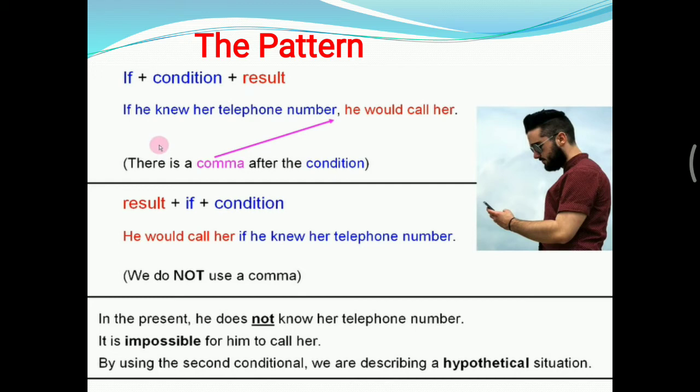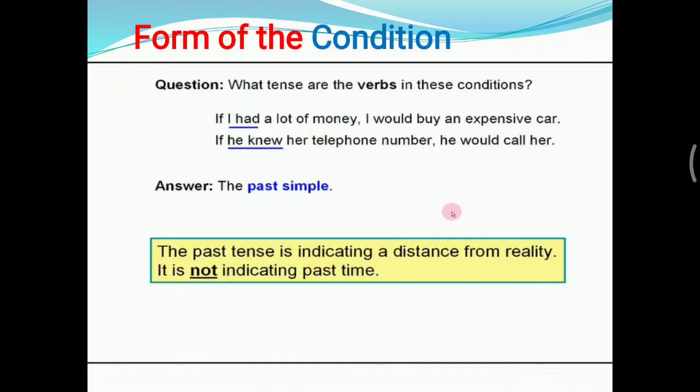Okay, let's move on. The form of the condition. So the condition clause, ya klausa kondisinya bentuknya kayak apa? So the question is, what tense are the verbs in this condition? Tense yang dipakai pada kata kerja pada klausa condition ini apa?